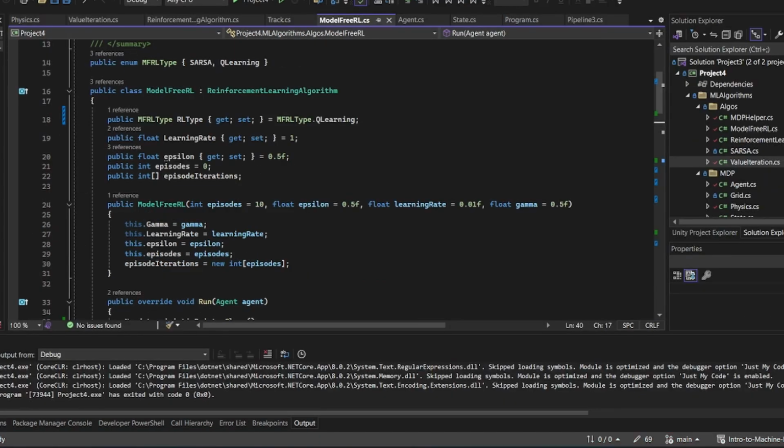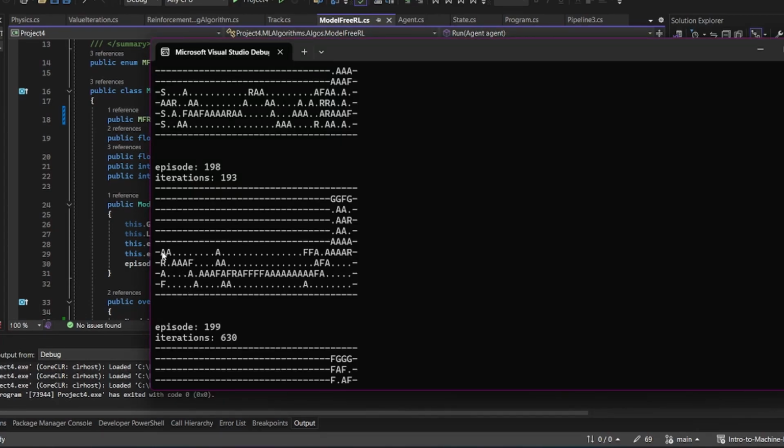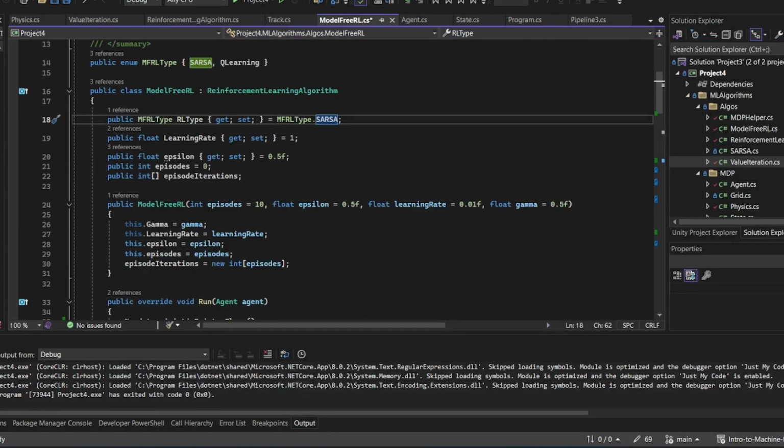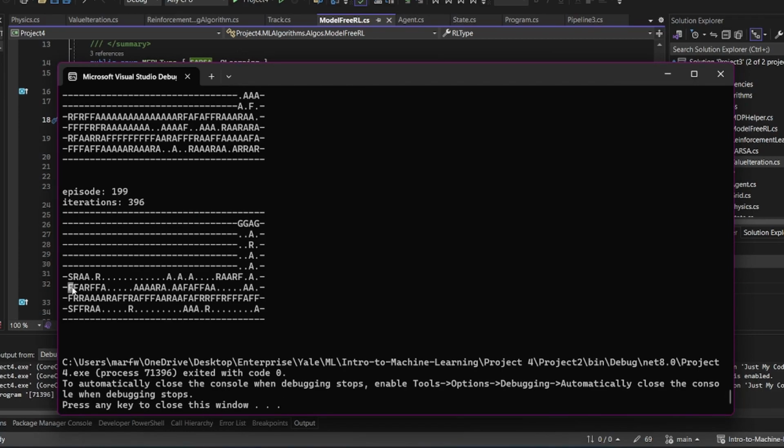The following is path generation at the end of the Q learning algorithm. According to this path, A represents any place the agent has been, F represents a non-deterministic failure to accelerate, and R represents a random choice. I will now demonstrate the path at the end of learning for the SARSA algorithm. Again, F represents a failure to accelerate, R is a random choice, and A is the agent.